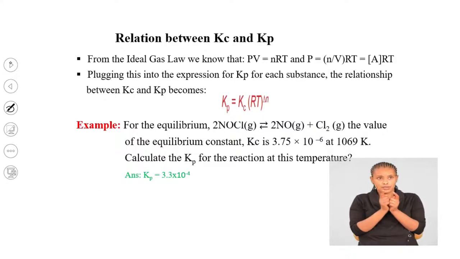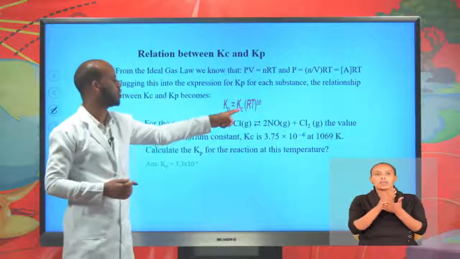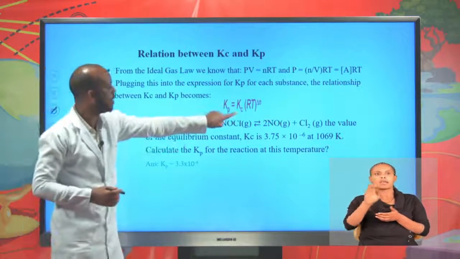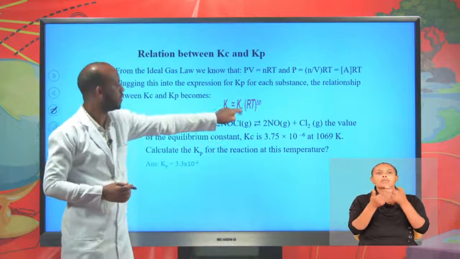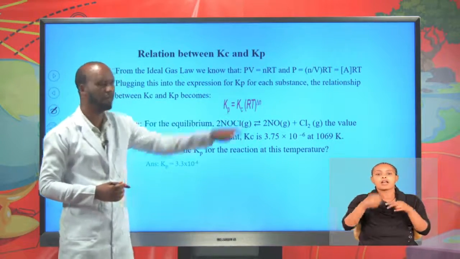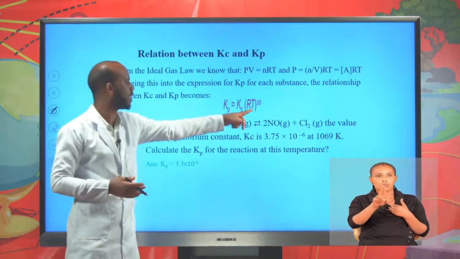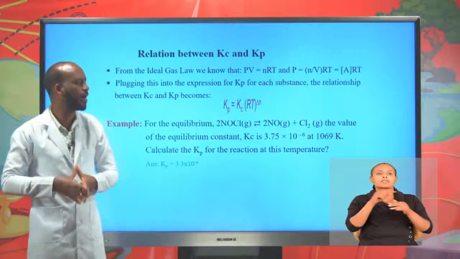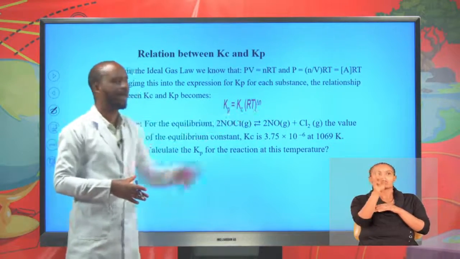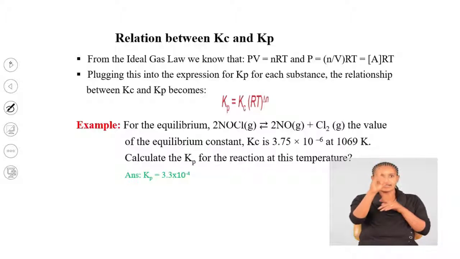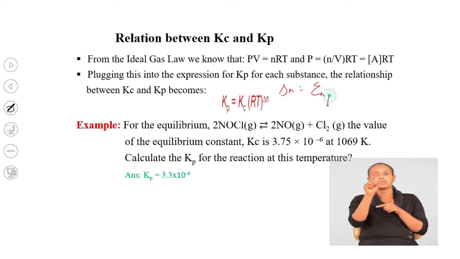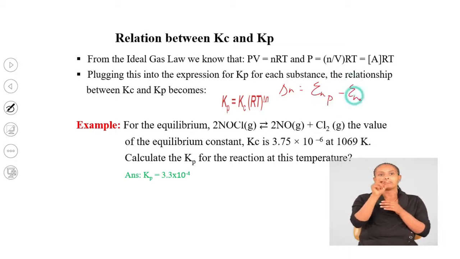Relation between Kc and Kp. This is the relation between Kp and Kc. Kp equal Kc times RT, where R is the universal gas constant having value 0.082 atmosphere liter per mole Kelvin, and T is temperature in Kelvin, to the power of delta n. Delta n is change in number of moles. Delta n equal the summation of number of moles of product minus the summation of number of moles of reactant.